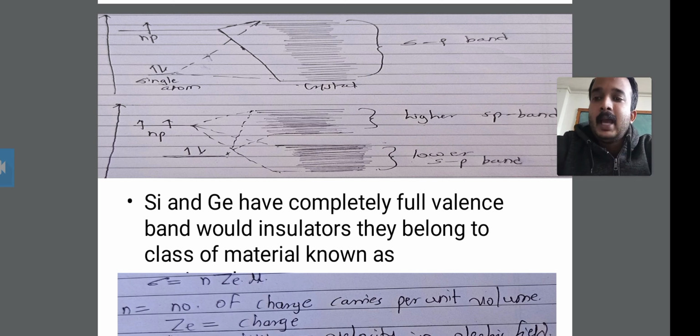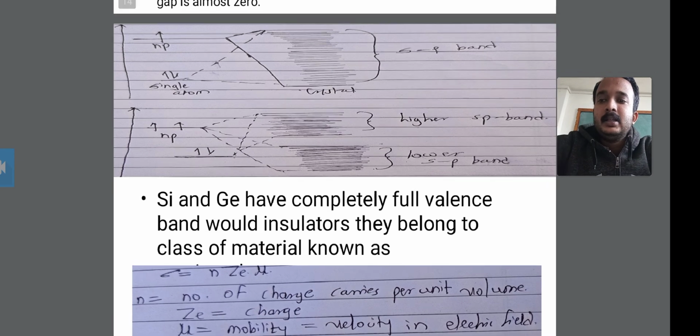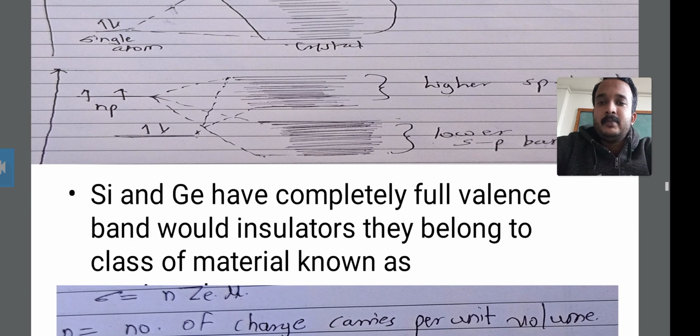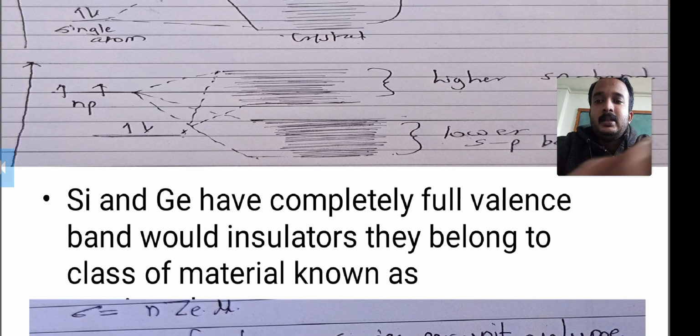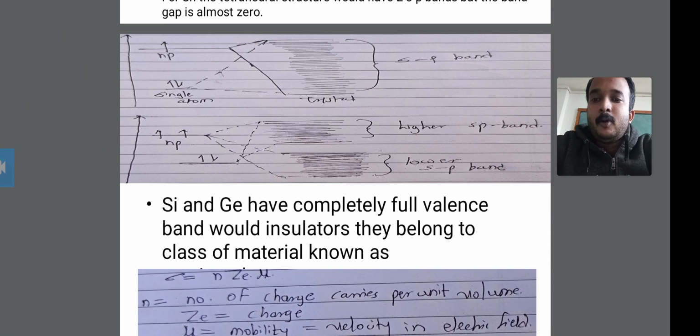Okay, and then silicon and germanium have a completely full valence band, which means they are insulators, belonging to the class of insulating material.